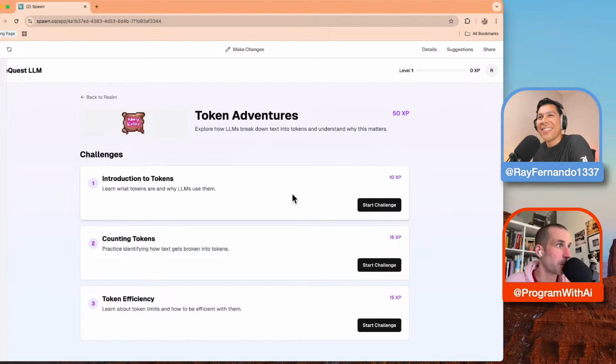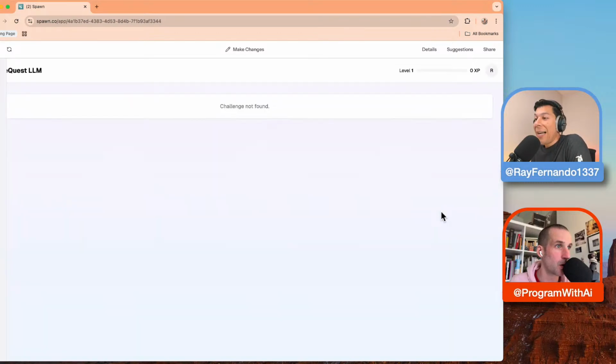Dang, dude. This is really interesting. I love this because it just removes the extra step of having to think about how to be a developer and how to structure my prompts in a certain way. It just gets you to think, oh, let's just try this thing here. So let's start this challenge. Dude, one shot, it generated this.